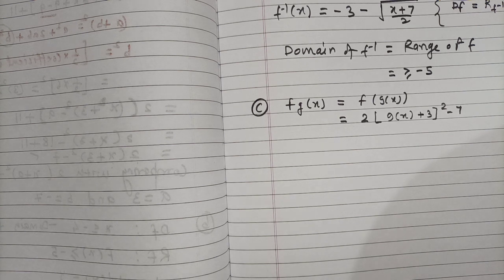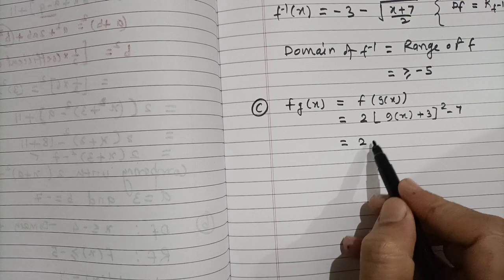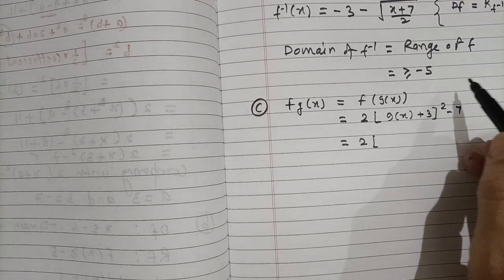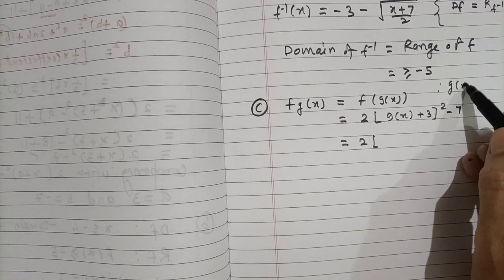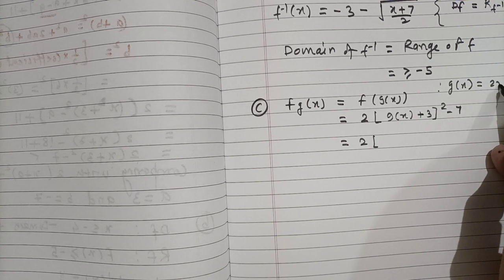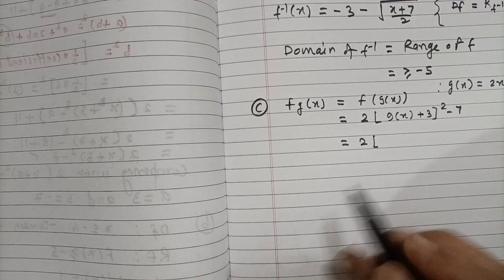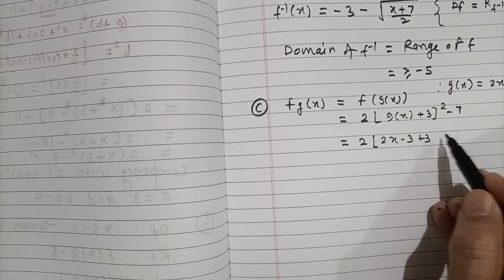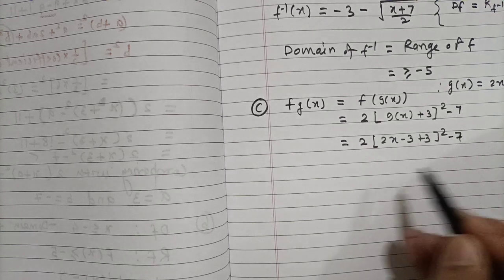Now simplify this. So this is 2. Now g of x is given. How is that g of x given? Here g of x is equal to 2x minus 3. So we'll substitute here. So this is (2x minus 3 plus 3) the whole square minus 7, which is